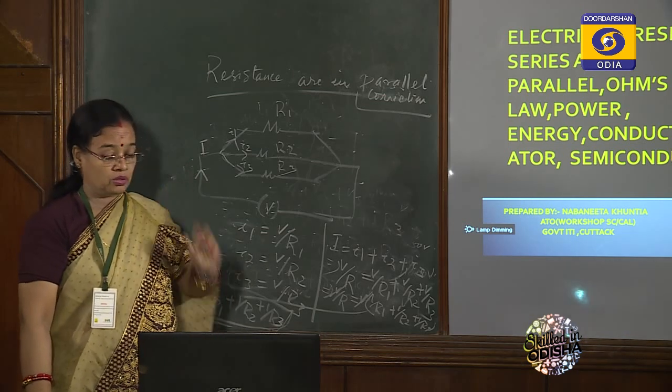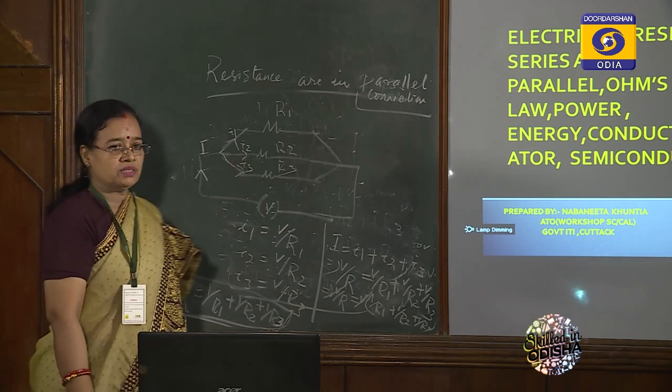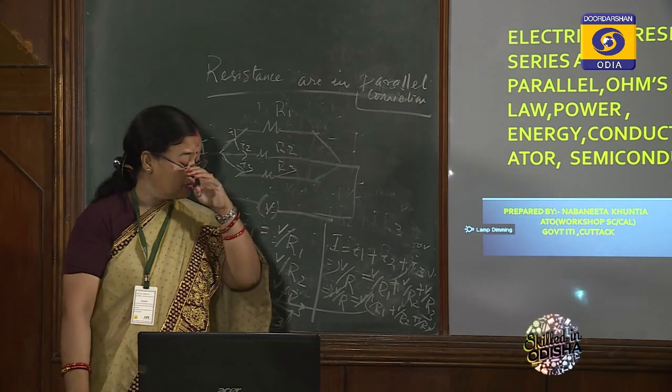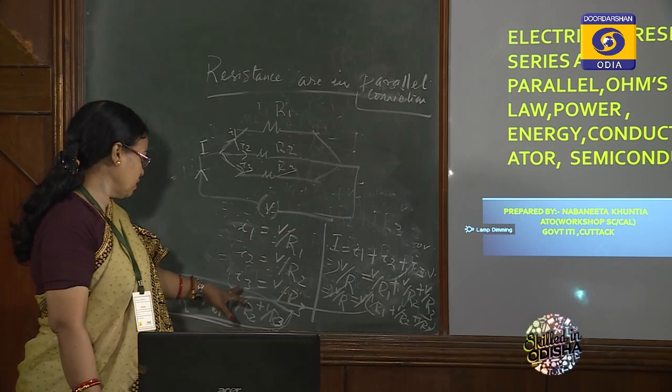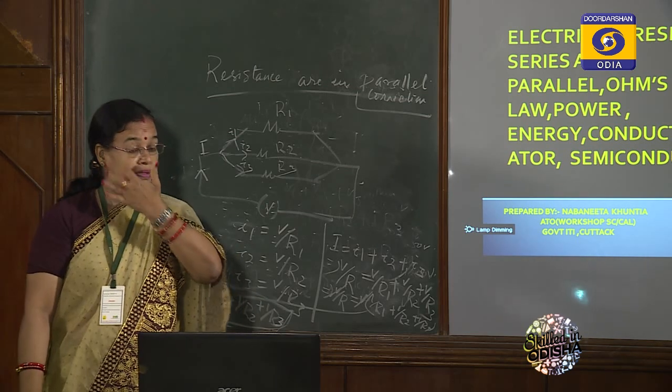So from this figure, we can determine that for resistances in parallel, 1 by R is equal to 1 by R1 plus 1 by R2 plus 1 by R3.